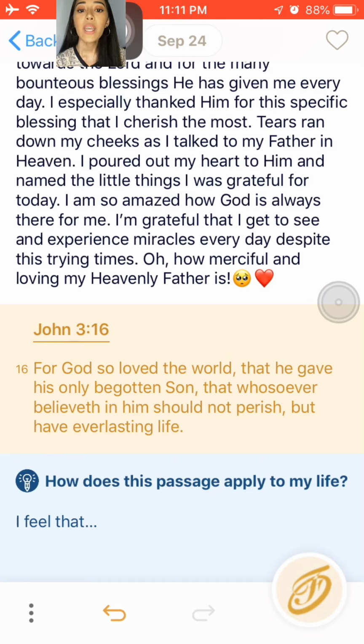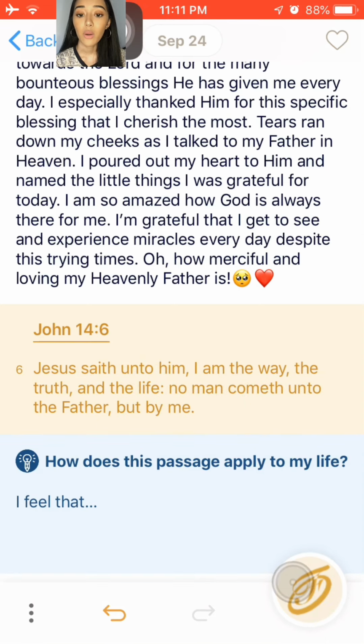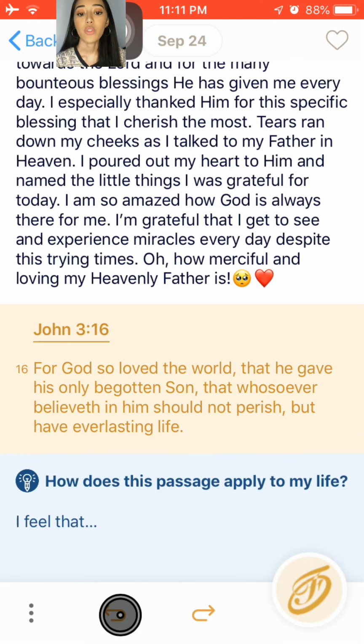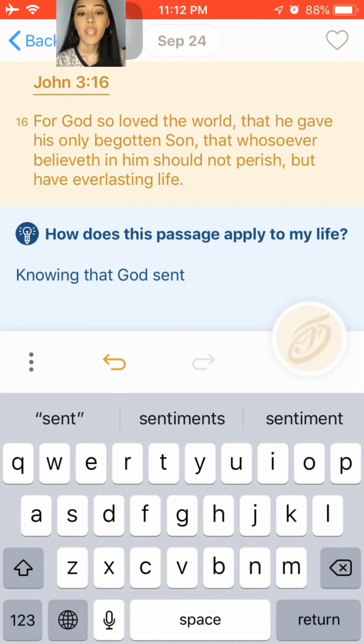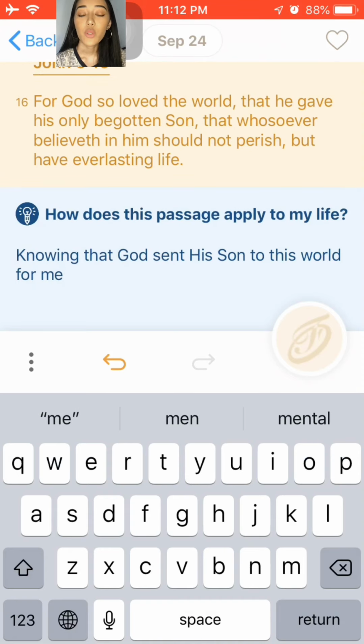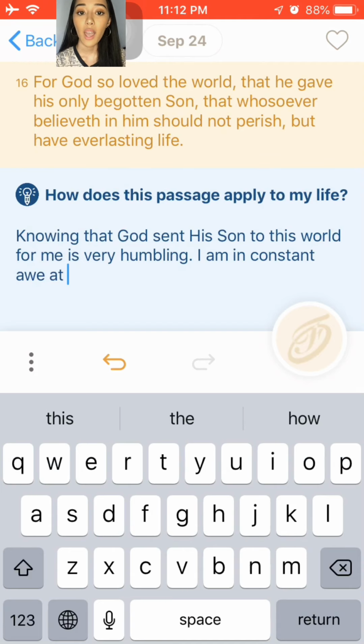I love that. Now, if you're not satisfied with the scripture that came out, you can click the Faithful logo once again to get a new scripture. John 14:6, there you go. But because I really like the first one that came out, I'm just going to click the redo. Now, because I love this scripture, I can just answer the question, how does this passage apply to my life?